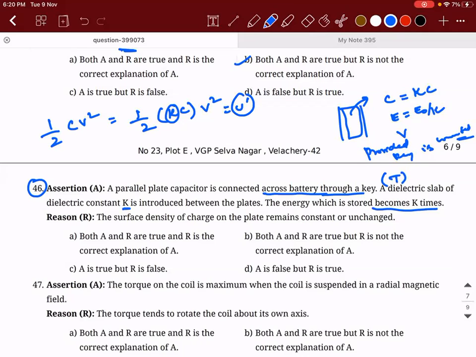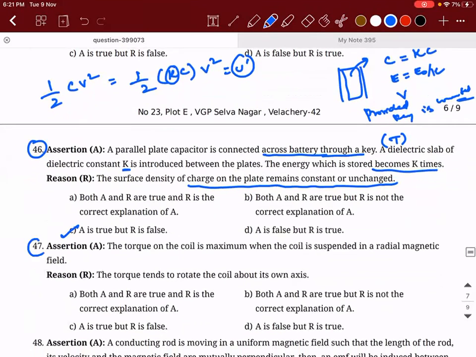The surface charge density on the plates of the capacitor remains constant or unchanged. Is that right? That is wrong, because charge will start changing. So A is true, but R is false. This is the meaning.